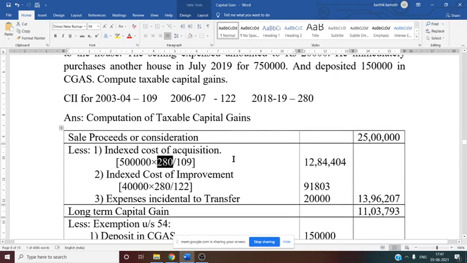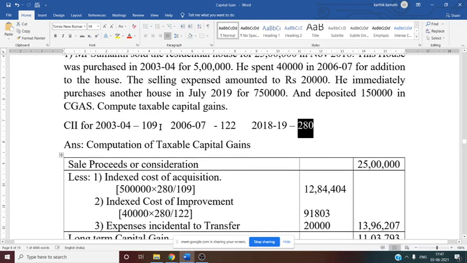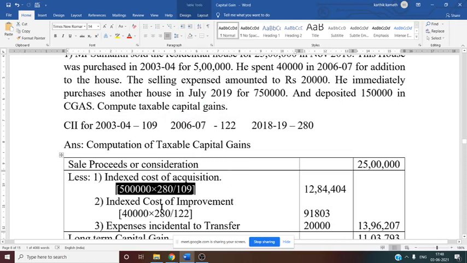Sale year CII is nothing but 2018-19 CII, cost inflation index, 280, that is in the numerator, divided by purchase year CII. Purchase year CII is given here 109, that is in the denominator. So now 5 lakh into 280 divided by 109, if you do, you will get 12,84,404. That is indexed cost of acquisition you have to deduct from the sales consideration.